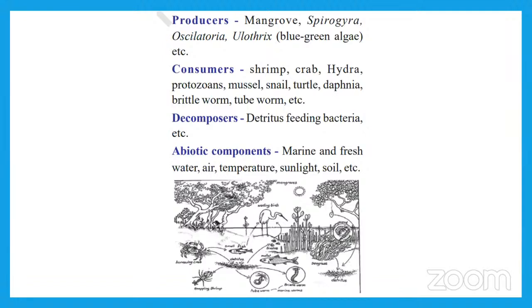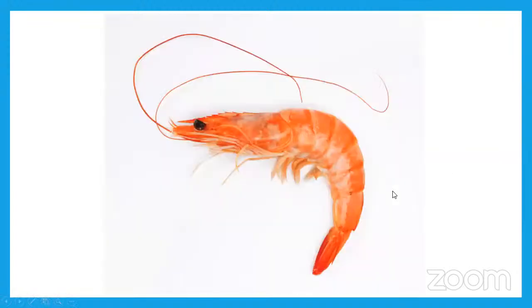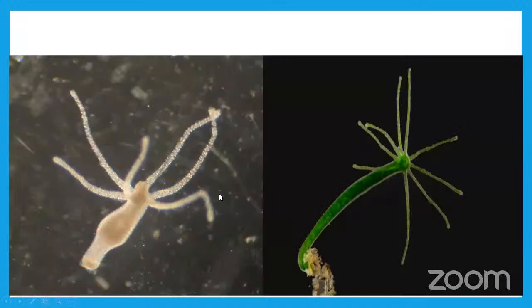Crab, hydra, protozoans, mussels, snails, turtle, Daphnia, brittle worm, tube worm. These are all consumers in the mangrove ecosystem. Do you want to see them? This is the shrimp. First one is, these two are hydra.